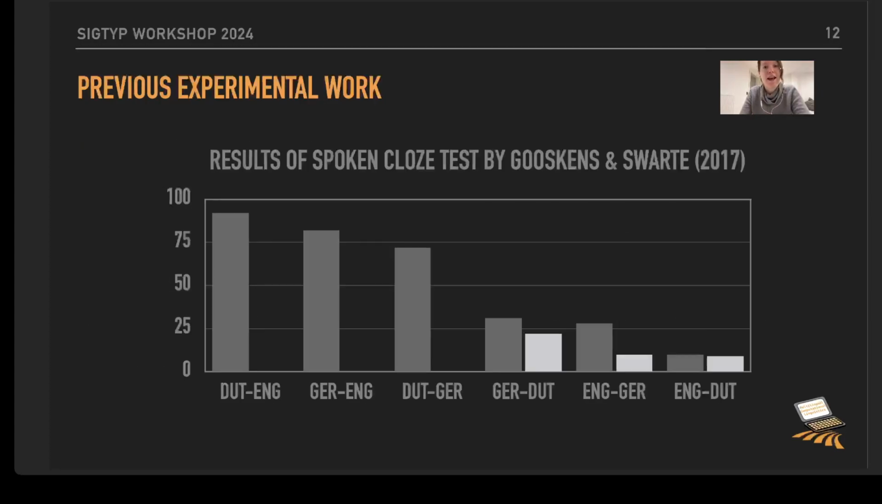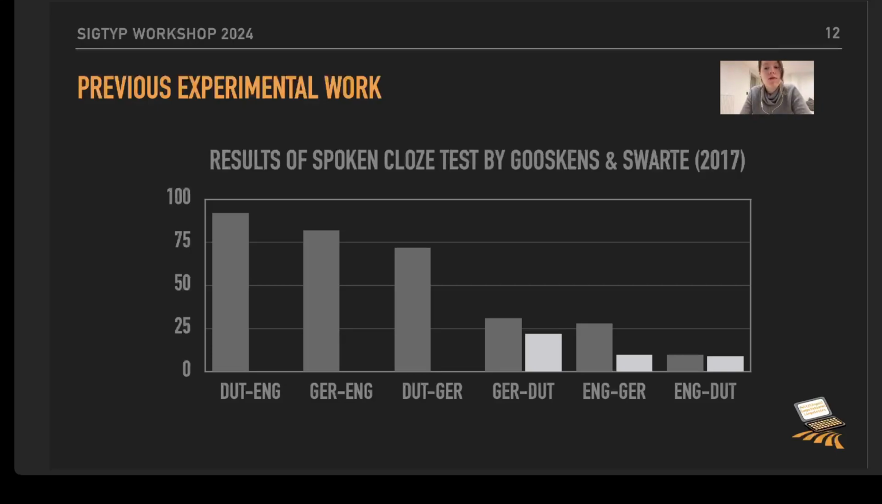We will directly have a look at that in this plot over here. So these are the results of the spoken cloze test by Gooskens and Swarte 2017. I concentrate on the languages I just told you about. What you have on the y-axis is the mutual intelligibility scores. What we can see basically is that the language pair Dutch-English, so a native speaker of Dutch having a text in English, and German-English are the languages where we have the highest scores, and then the other language pairs follow.